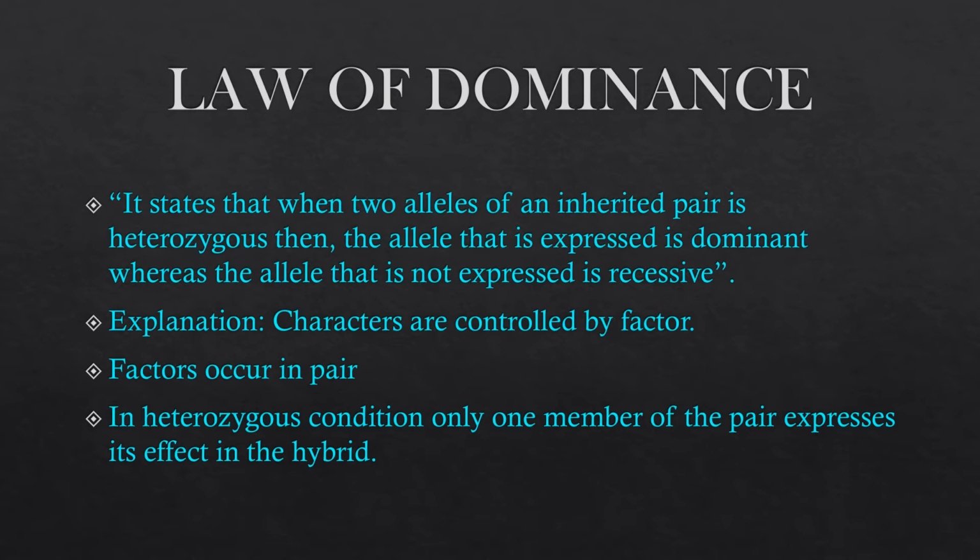Whenever there is a heterozygous condition, only one expresses its effect in the hybrid. Like if tall and dwarf are there, then in F1 the dominant character tall will be expressed. But it doesn't mean that the recessive character will never be expressed. No, not like that.